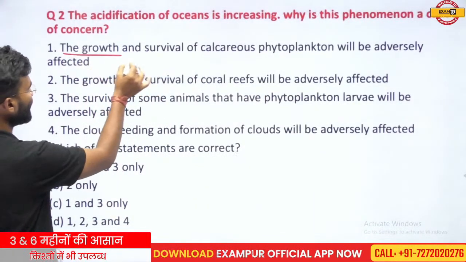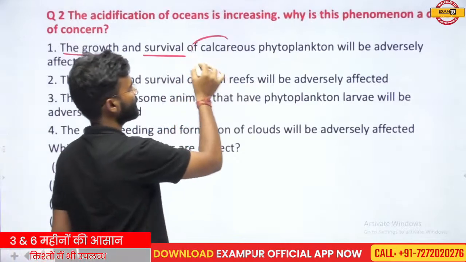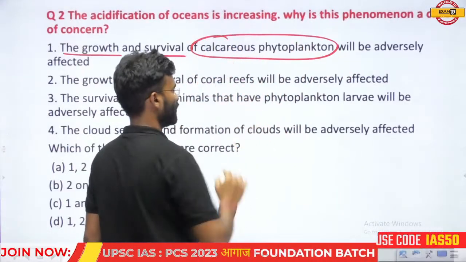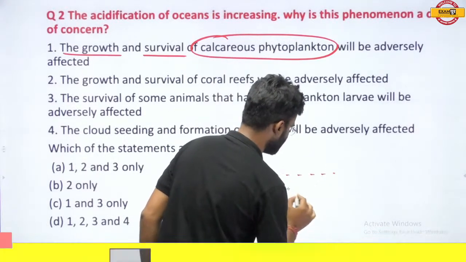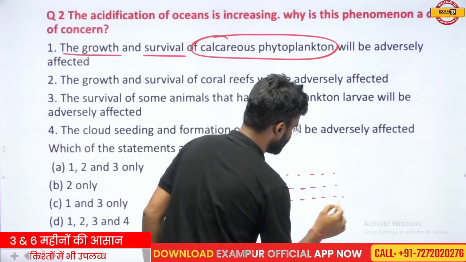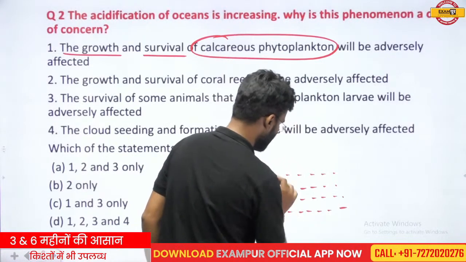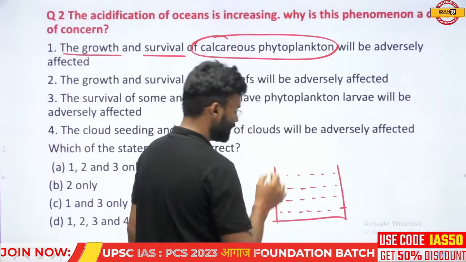Okay, the growth and the survival of the calcareous phytoplanktons will be affected. Okay, so what is acidification? You understand that acidification means the increase in the acidic character of the oceanic water.